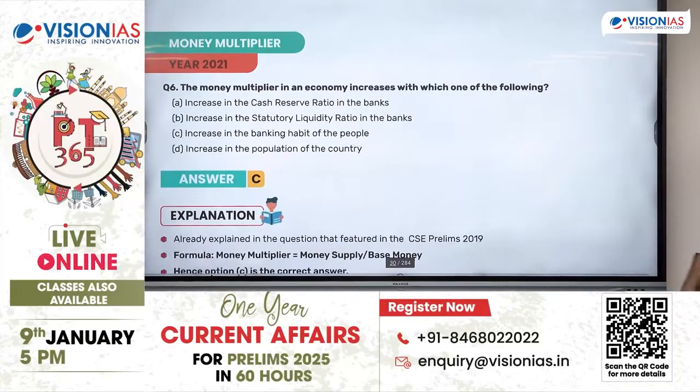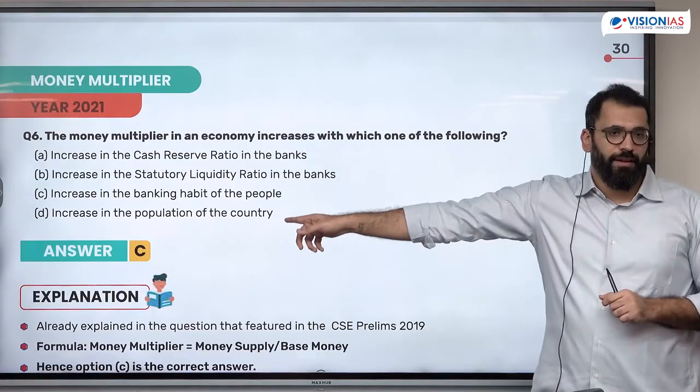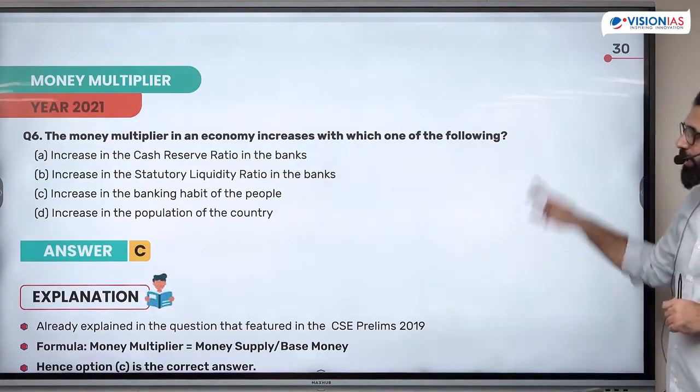Money multiplier. The question got repeated in 21. Money multiplier increases with which of the following? Is the same, increase in banking habit. Question was repeated.